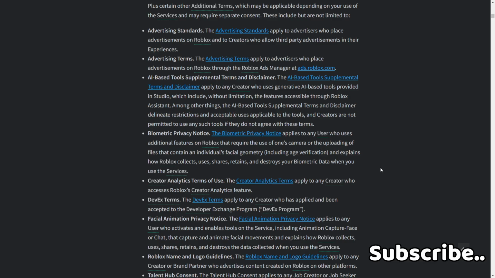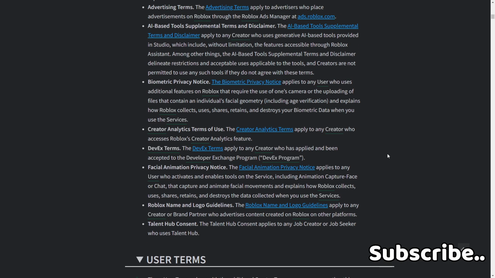Biometric privacy note. The biometric privacy note applies to any user who uses additional features on Roblox that require the use of one's camera or the uploading of files that contain an individual's facial geometry, including age verification, and explains how Roblox collects, uses, shares, retains, and destroys your biometric data when you use the services. Creator analytics terms. The creator analytics terms apply to any creator who accesses the Roblox creator analytics feature.